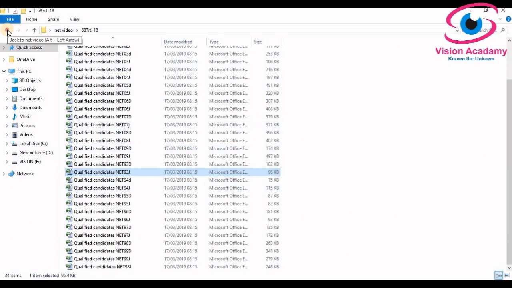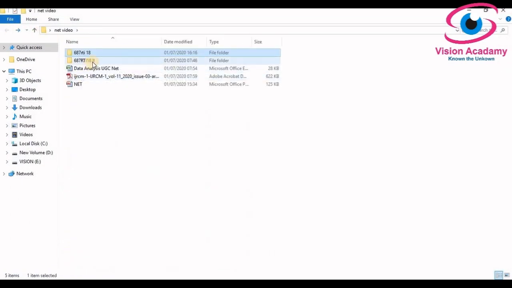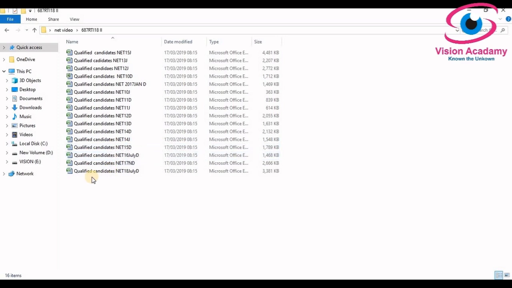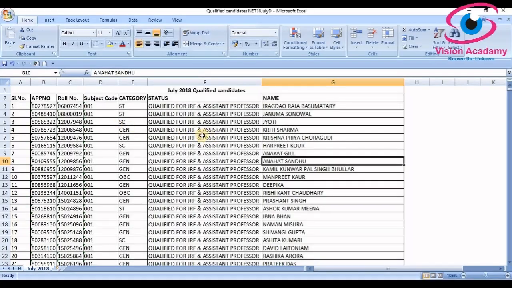And I can show you other data, recent data, which is in CD2. Here it is, qualified candidates NET 18 July December. I will click on this. This is the file which contains the June 2018 qualified candidates list, and here is the application number, roll number, subject code, category, and status: qualified for JRF and assistant professor, or only for assistant professor, along with the name.